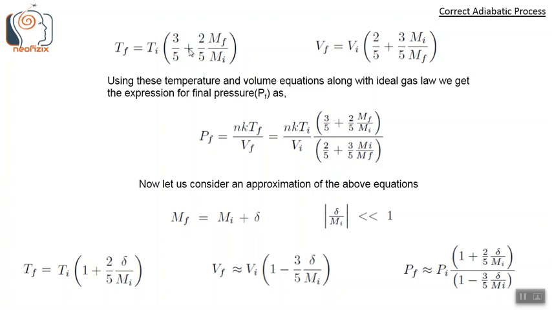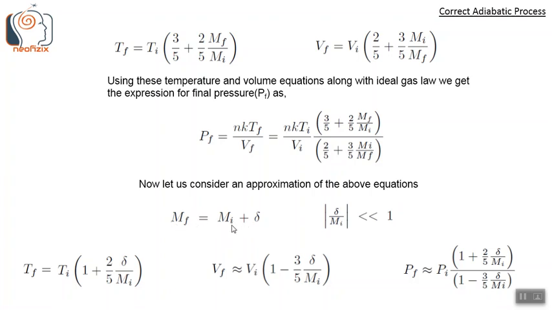Now, using these temperature and volume equations along with the ideal gas law, Pf equals NkTf by Vf, we get the expression for the final pressure Pf. So Pf equals NkTi by Vi, which is nothing but Pi, into 3 by 5 plus 2 by 5 Mf by Mi, divided by 2 by 5 plus 3 by 5 Mi by Mf. This numerator is from the temperature equation and this denominator is from the volume equation. So Pf is this.